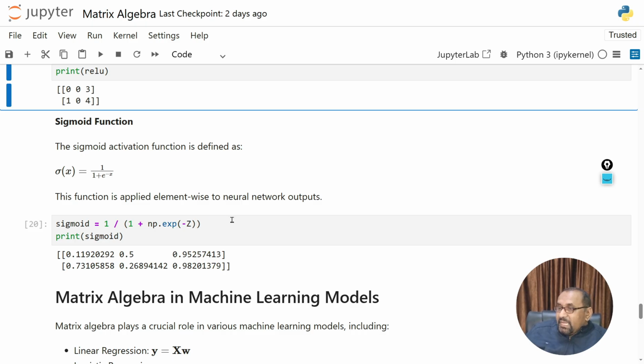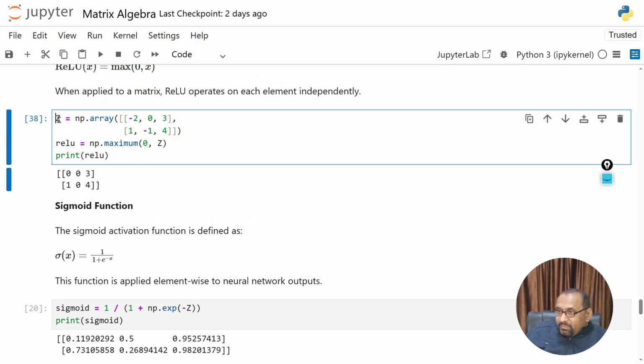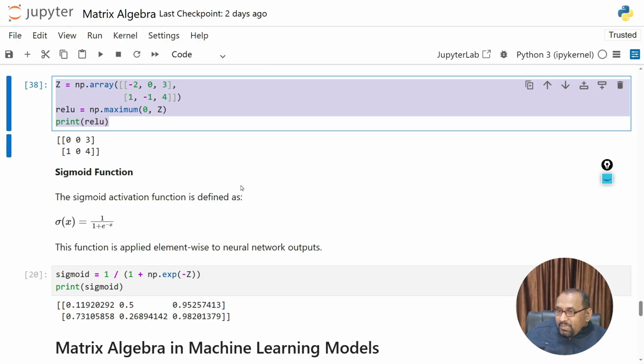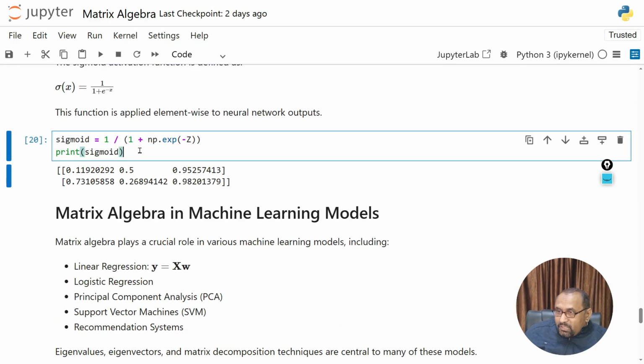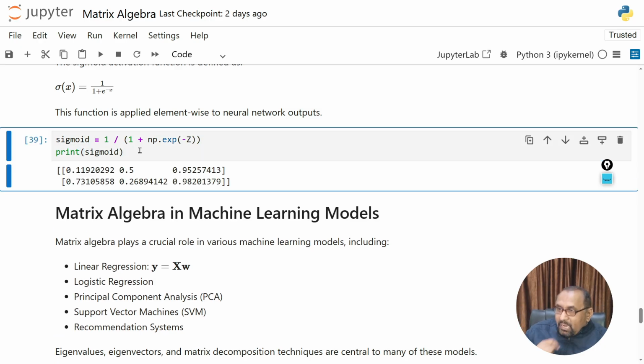The power is minus z, that's why we have minus z. And what is z here? We have this matrix. We pass this matrix through the exponential function and print sigmoid. When you execute, this computes all the values of the matrix and returns them.